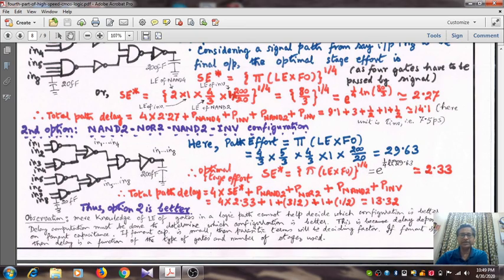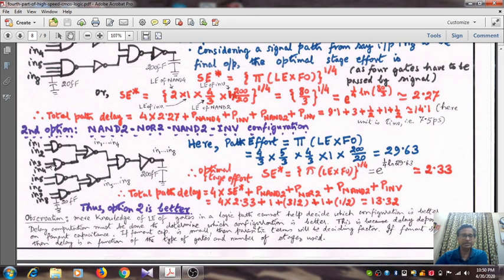So the total path effort is 29.63, and the optimal stage effort will be the fourth root of 29.63, that is nearly 2.33. Okay, so total path delay will be 4 times the optimal stage effort, namely 4 times 2.33, plus the parasitic terms.